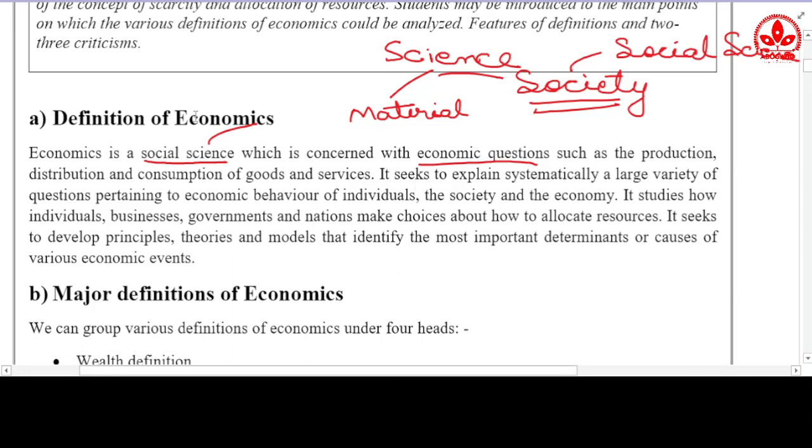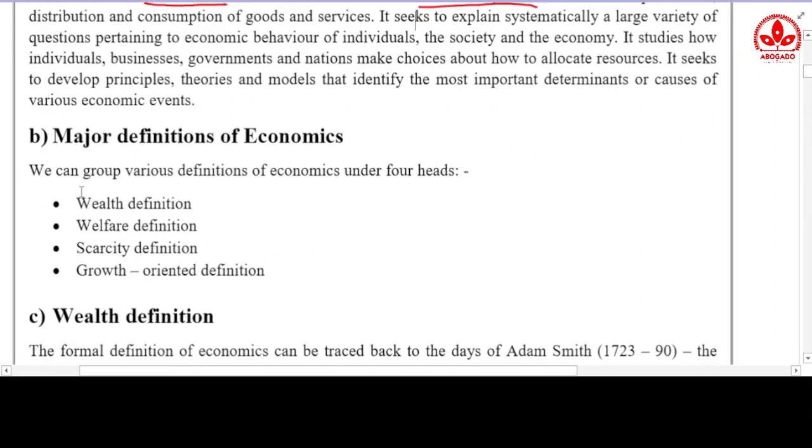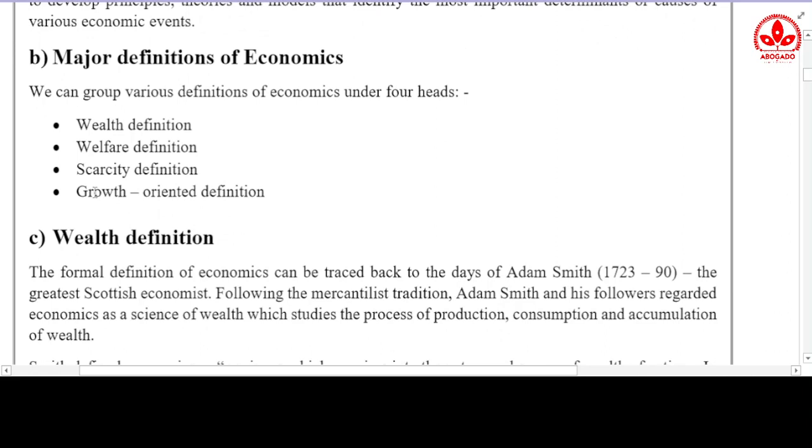Okay, so we have now understood the definition of economics, or what economics basically is. That definition was not one I made up myself; basically the authors and knowledgeable persons made such definitions. But we also need to look at the definitions made by prominent authors and economists.